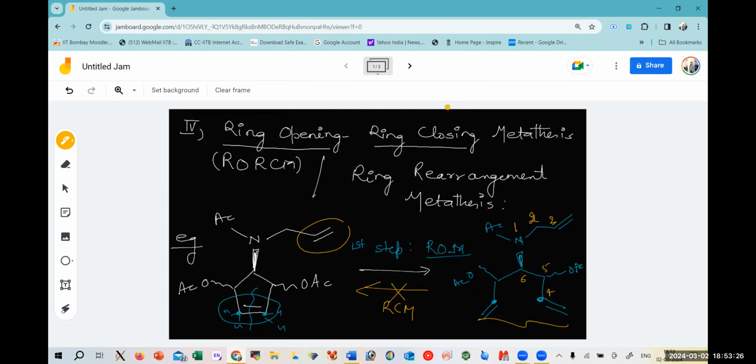Now this is going to form a 6-membered ring, whereas if it will recombine with this one, it would form a 5-membered ring, and a 6-membered ring is more stable compared to the 5-membered ring. That's where this particular product would become a major product, and this is the driving force for having this kind of ring opening, ring closing metathesis.